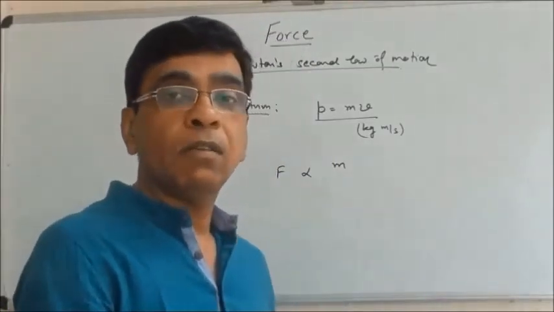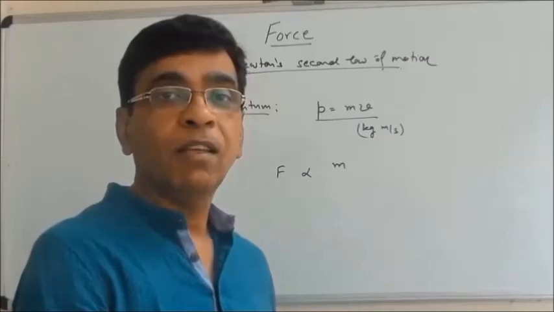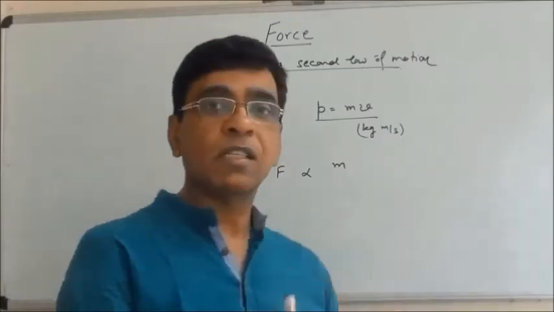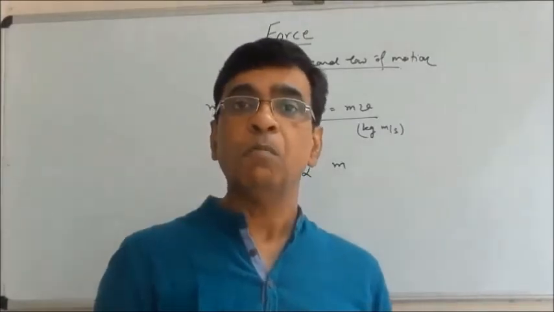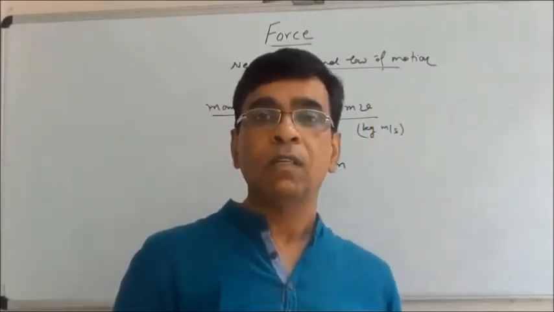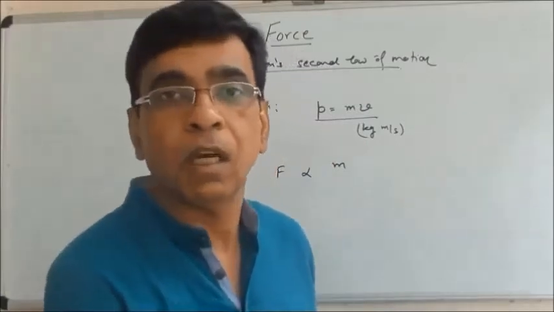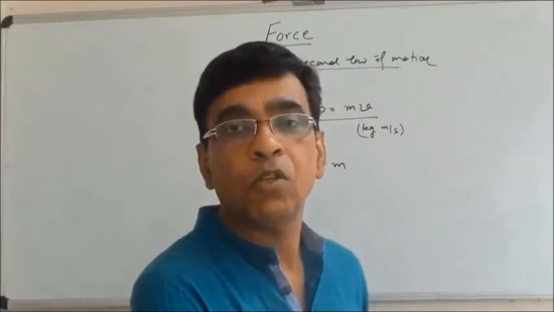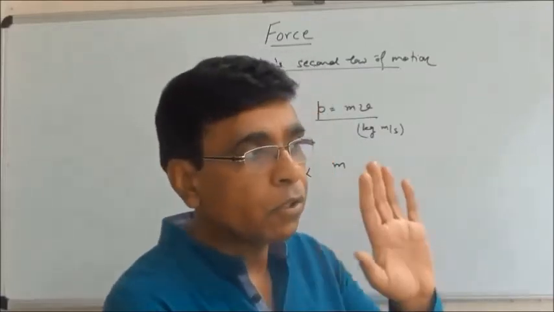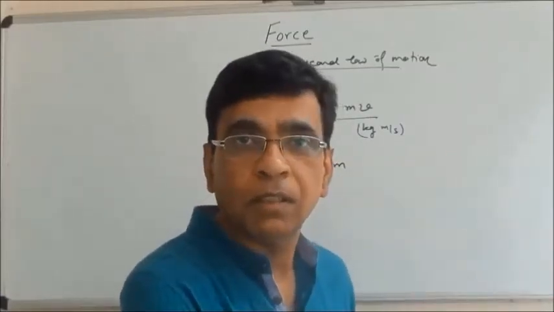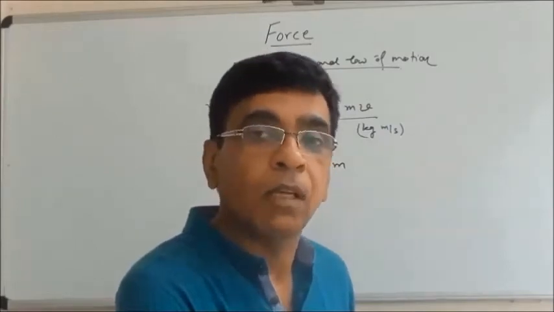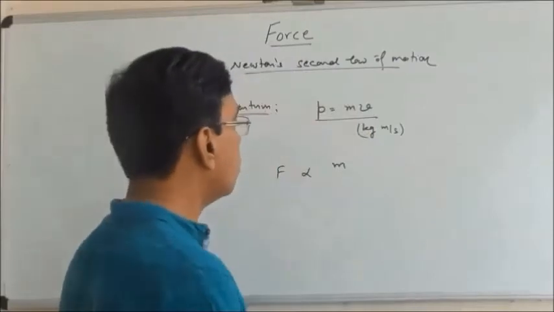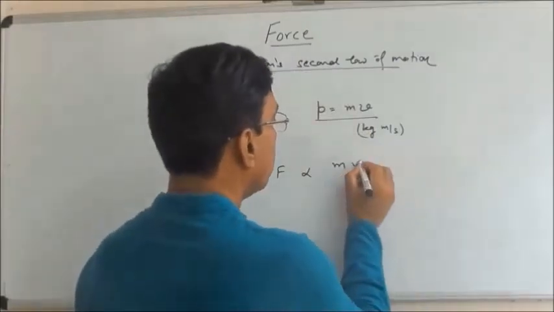If a bullet is fired at us, then again the mass is the same. But it's impossible to stop a moving bullet because you need a much larger force to stop it, though the mass is the same. So it means to stop an object, you need a larger force if the velocity is large. So it will also depend on velocity.